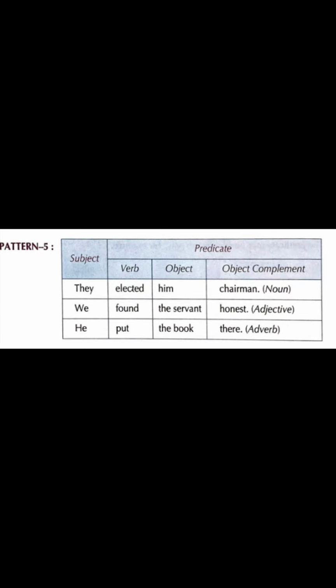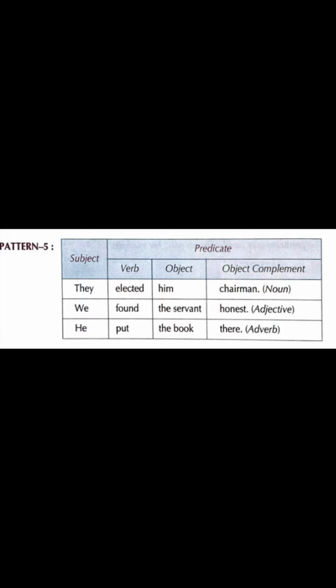Now, children, let's understand pattern number 5. These verbs are followed by an object and an object complement. The object complement can be a noun, adjective, or adverb. Okay? Now, for example, if we look at these sentences, what do we find?